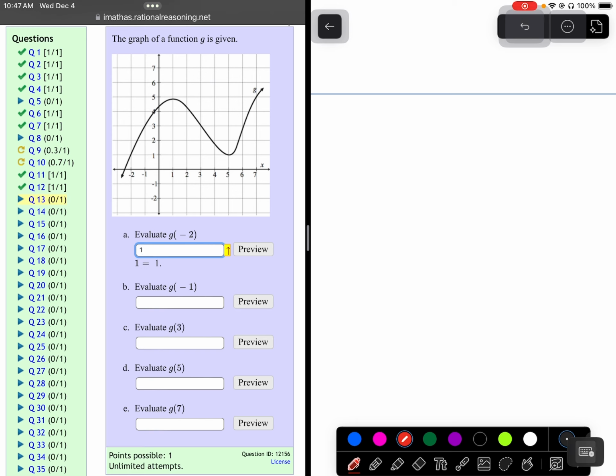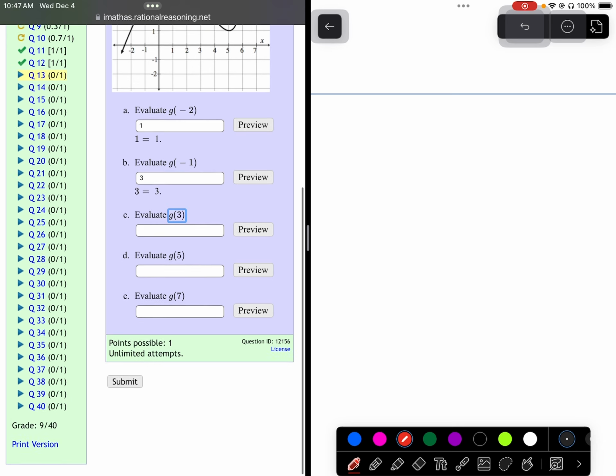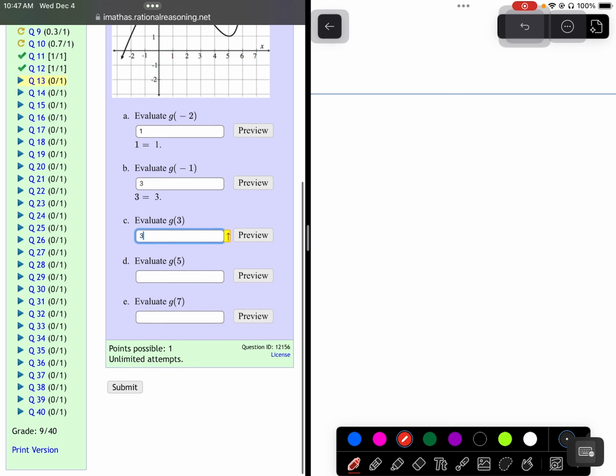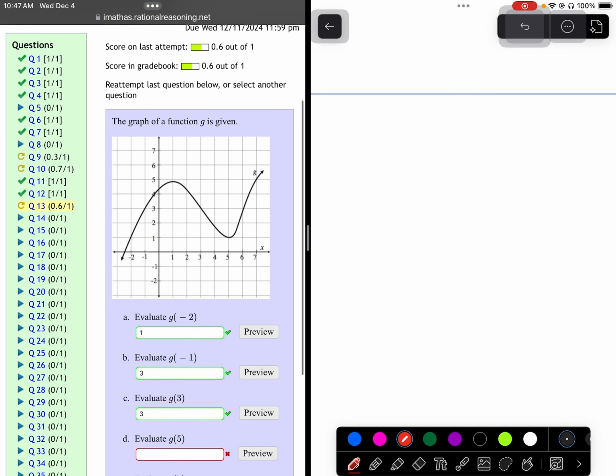Now, when x is -1, I'm at a height of 3. And I'll do one more for you. When x is 3, I'm at a height of 3. So that's all they're looking for there. And you can check a few before you move on to the final one. Make sure you're thinking about that, right? So that g of -2, if my x is -2, what is my height?